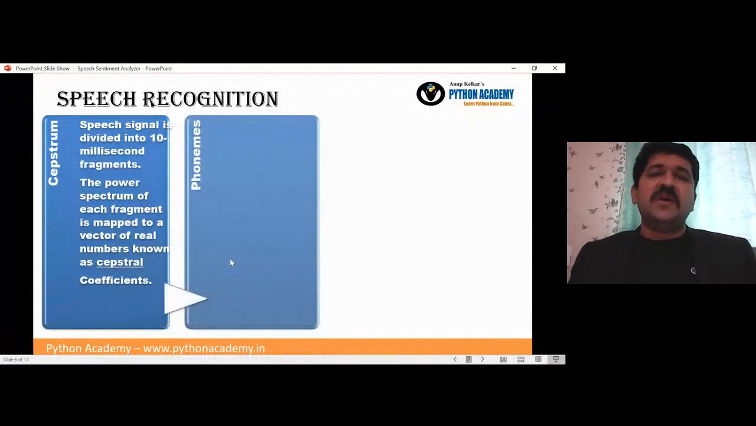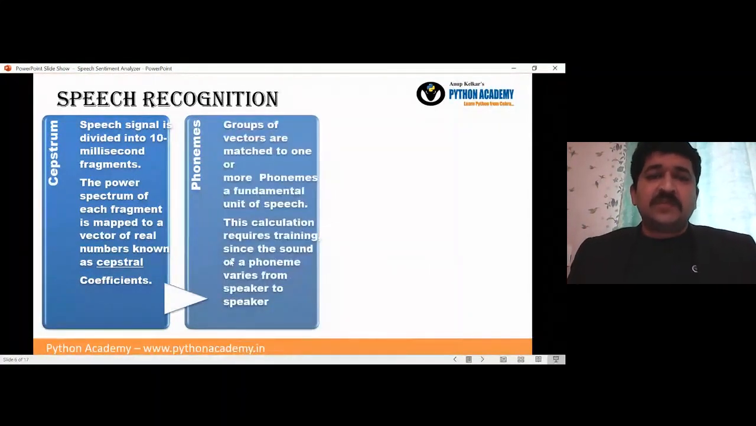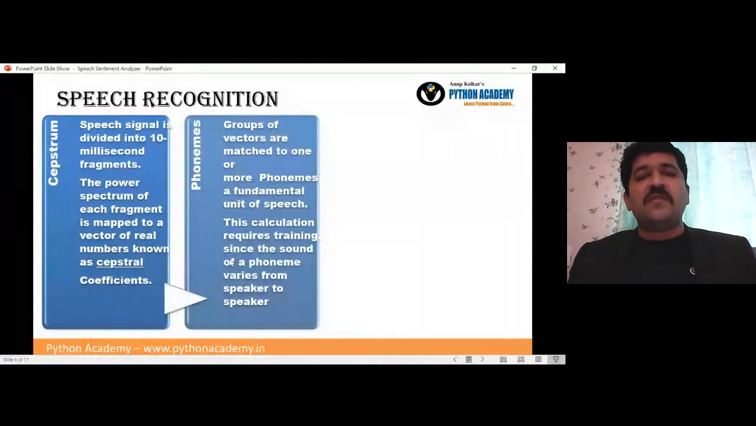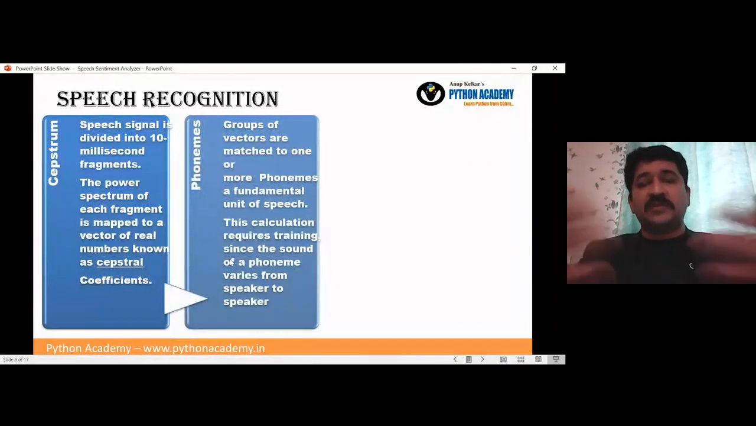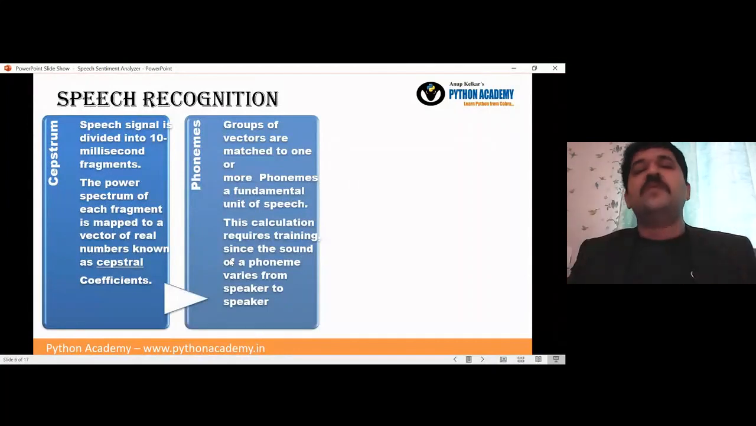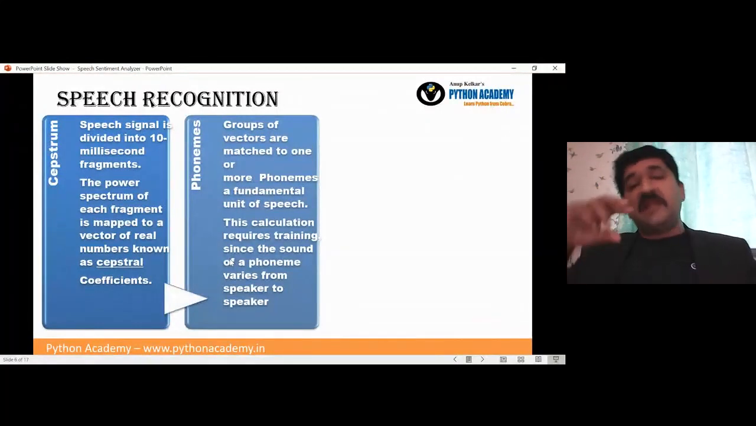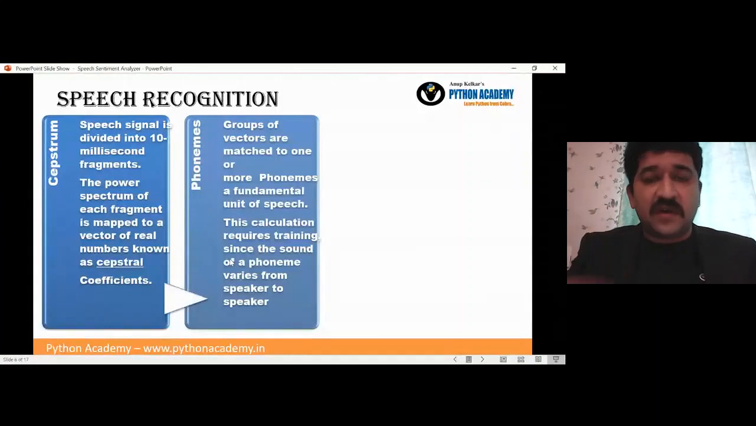Then come the phonemes. Phonemes is related to phonics or words from phone. So what are phonemes? These groups of vectors which we just talked about are matched to one or more phonemes, a fundamental unit of speech. As I said, it is a very big input. A speech recognition system wants as input a lot of words already matched, and then the word we are speaking will start matching with them. So that is how phoneme matching happens.